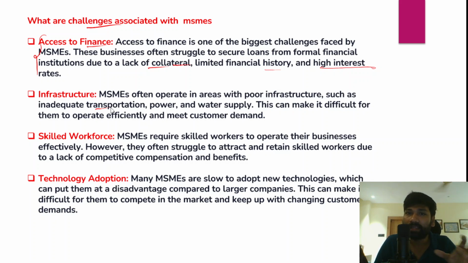So poor infrastructure is another factor which impacts MSME functioning, and lack of power and water supply would also be another factor. This makes it difficult for these MSMEs to operate efficiently, and they very often fail to meet customer demand as well.